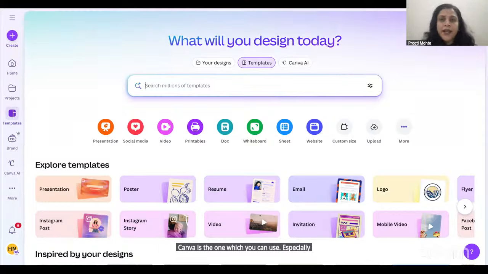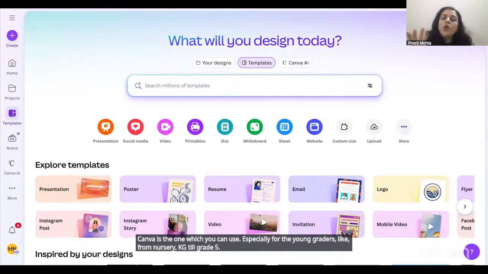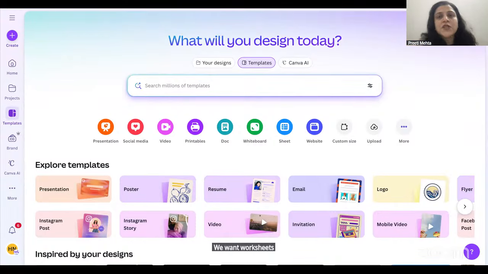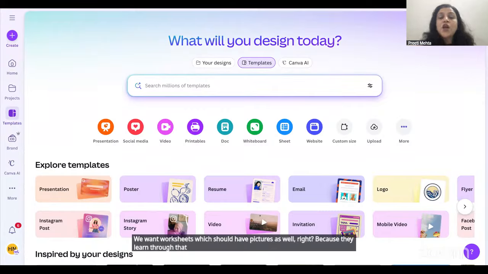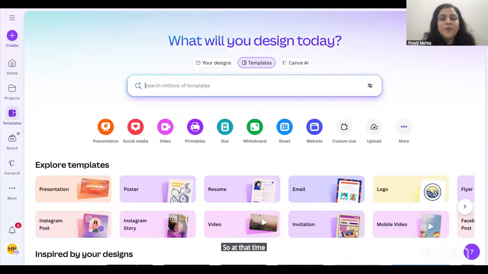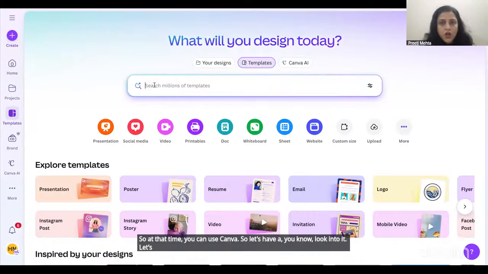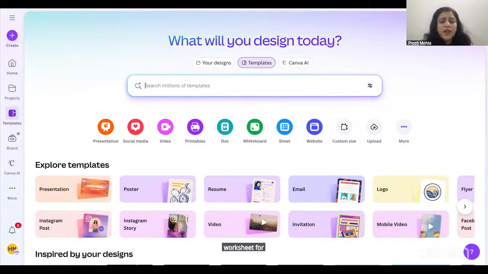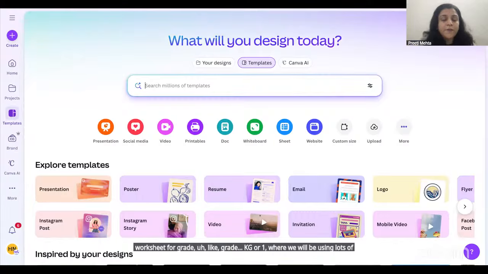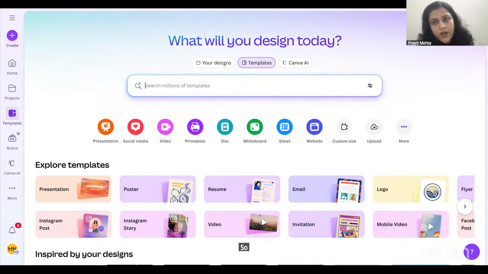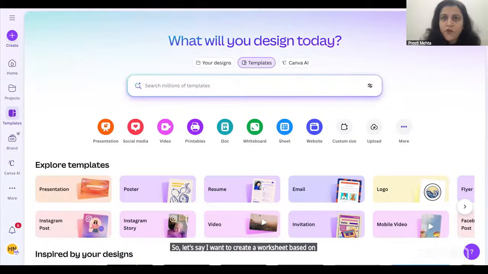Especially for the young graders, from nursery, KG till grade 5, we want worksheets which should have pictures as well, right? Because they learn through that visual presentation. So at that time, you can use Canva. Let's have a look into it. Let's create a worksheet for grade KG or 1, where we will be using lots of pictures. Let's say I want to create a worksheet based on CVC for young graders.